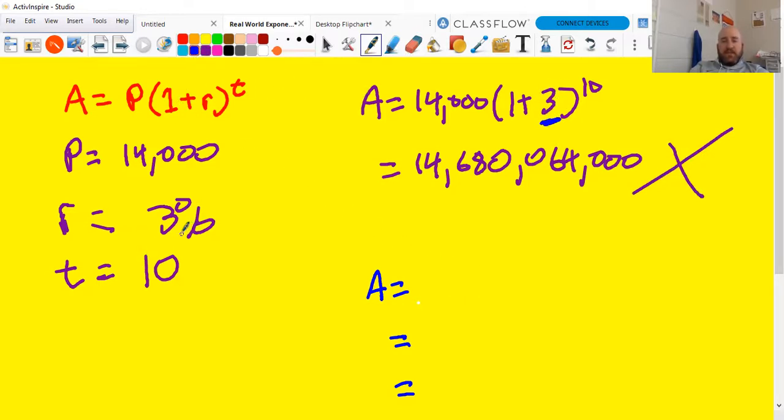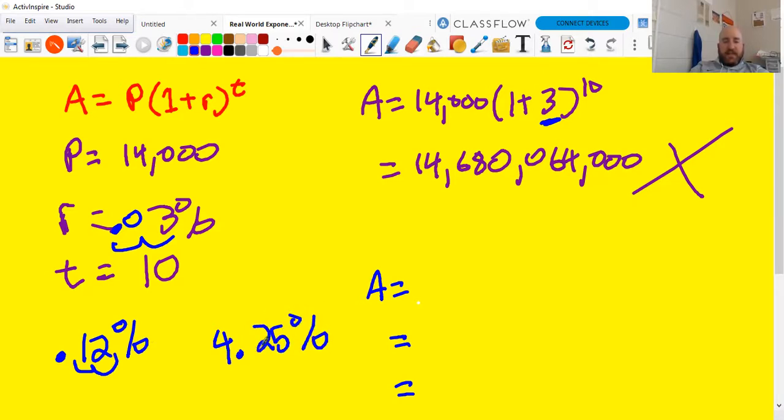Since it's a percentage, we have to move that decimal 2 spots to the left. I'm going to say it now because it's going to come up later. It doesn't matter if it's 3%. It doesn't matter if it's 12%, so I get 0.12. It doesn't matter if it's 4.25%, or if my percentage already has a decimal in it. I still have to move it 2 spots to the left.